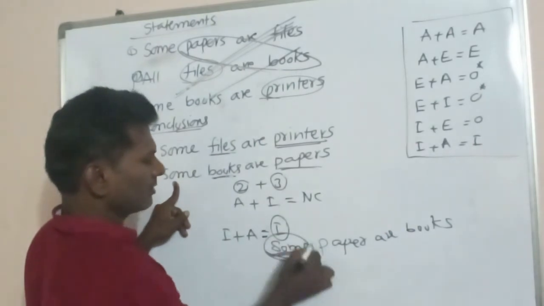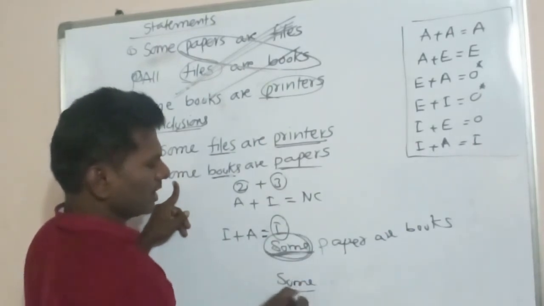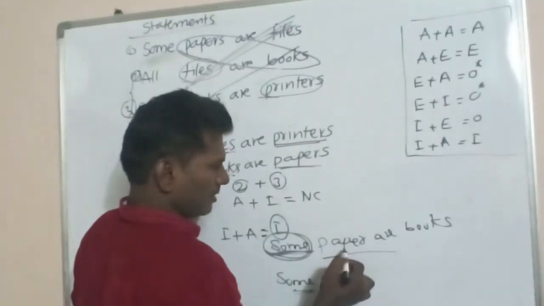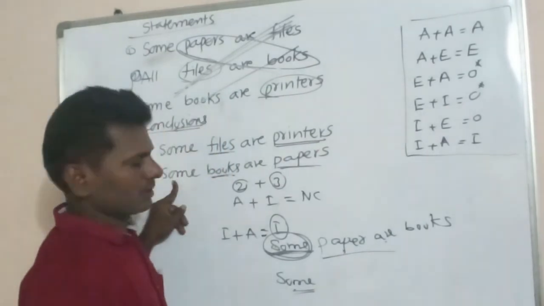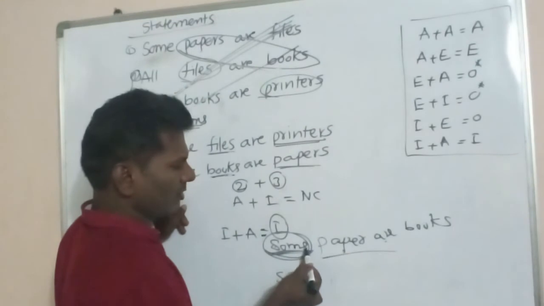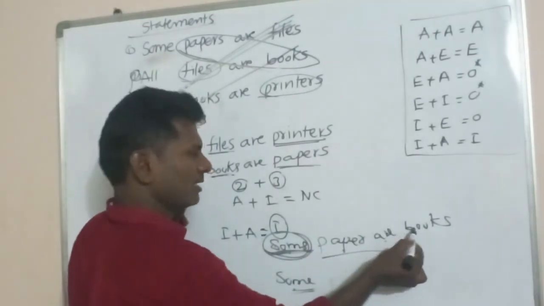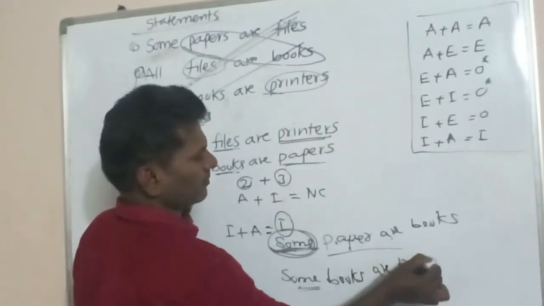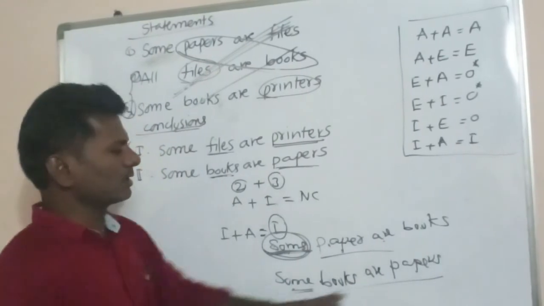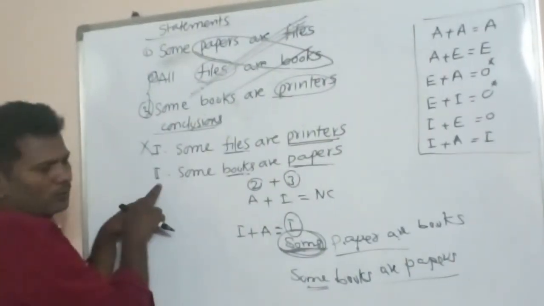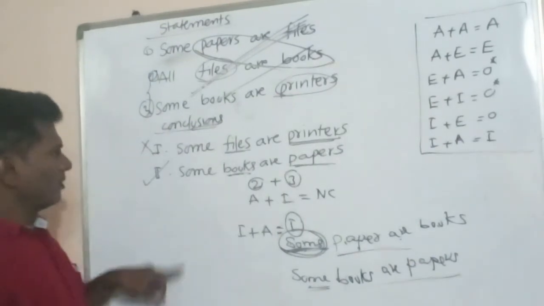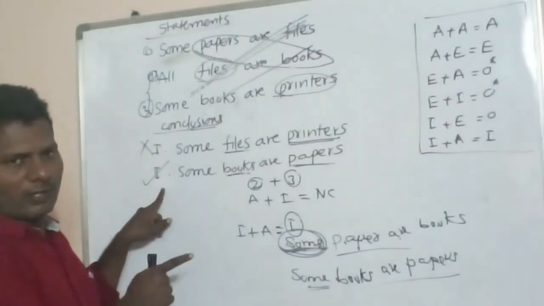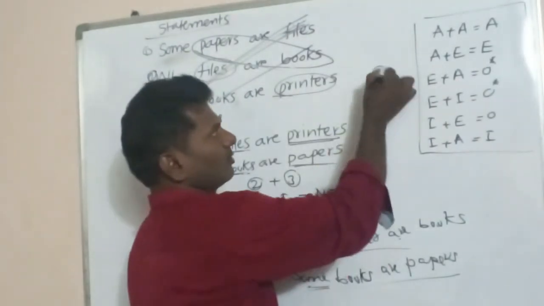So I told you earlier, some conversion some. A some statement can be written using some. Conversion means writing in reverse order. So the conversion for this conclusion is: some papers are books can be written as some books are papers. This some books are papers is given in conclusion 2. So this follows. Now here 1 doesn't follow, only 2 follows. When only 2 follows, our answer is 2. So the answer for this question is 2.